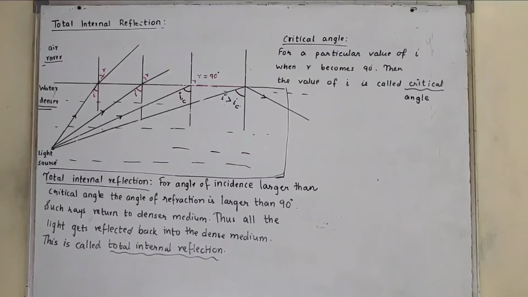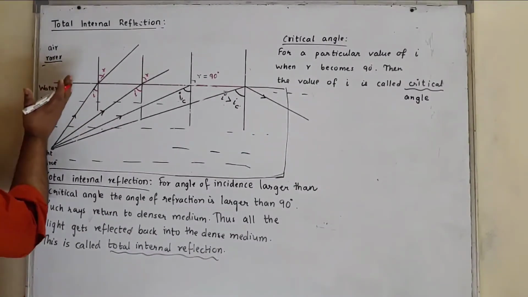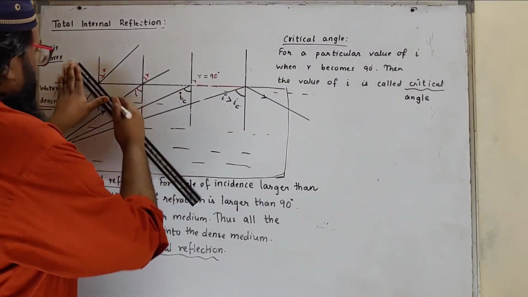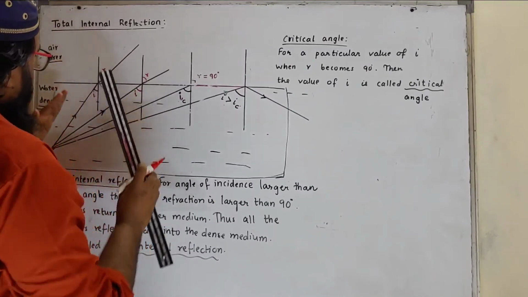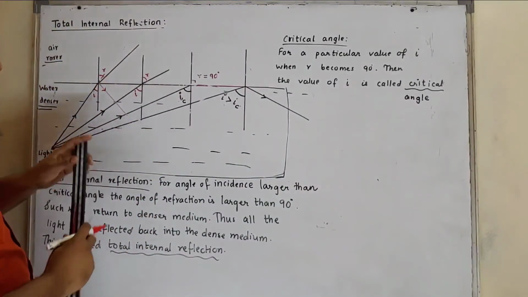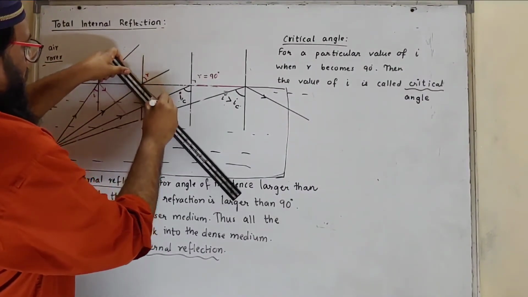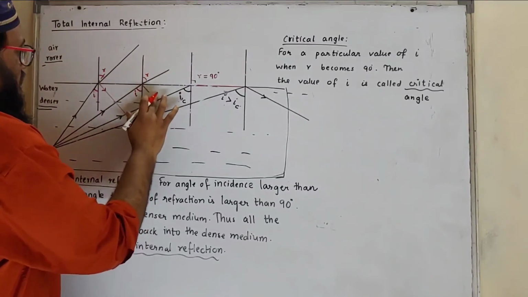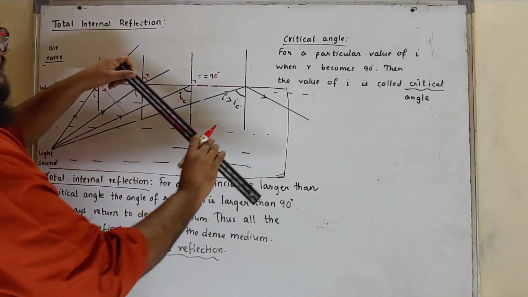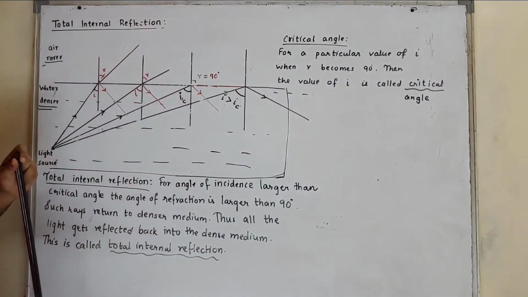Partial reflection. So what is partial reflection? When light enters from a denser to a rarer medium, some part of the light is reflected internally, some part, not all, a very little part.